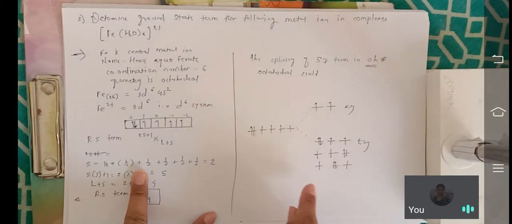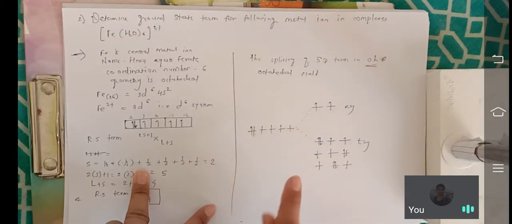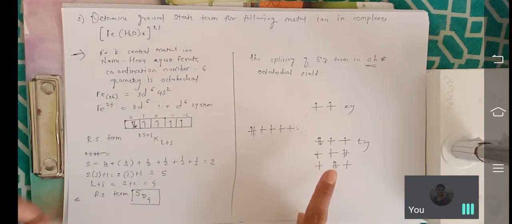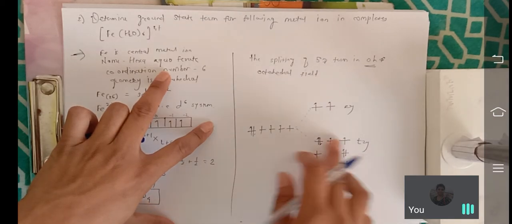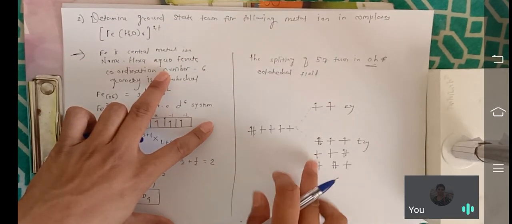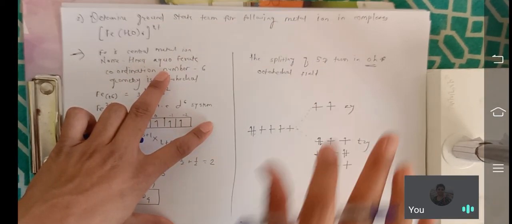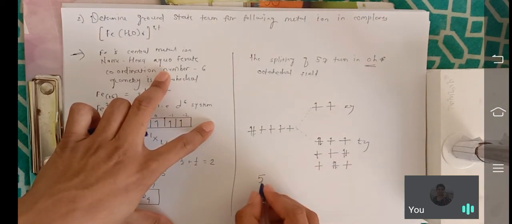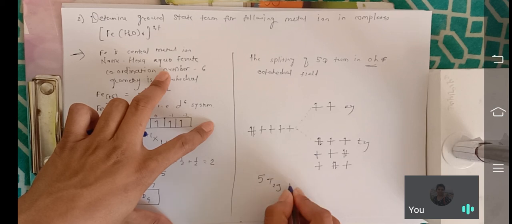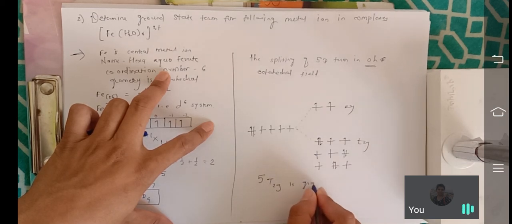When you put the electrons and you write the possible ways, when 1 way is there, at that time you have to take A1, A2G. But here 3 ways are possible for filling the electrons. So what is the ground state term? Quintet T2G is the ground state term.